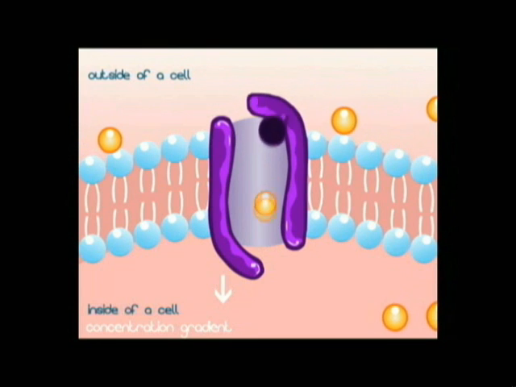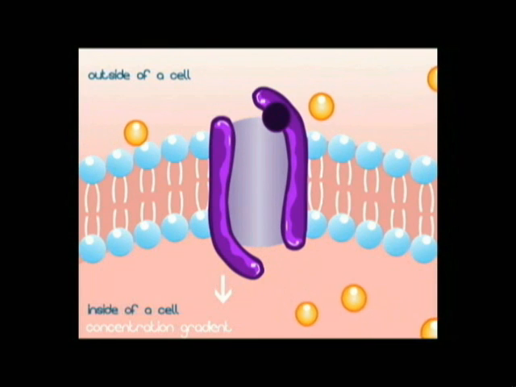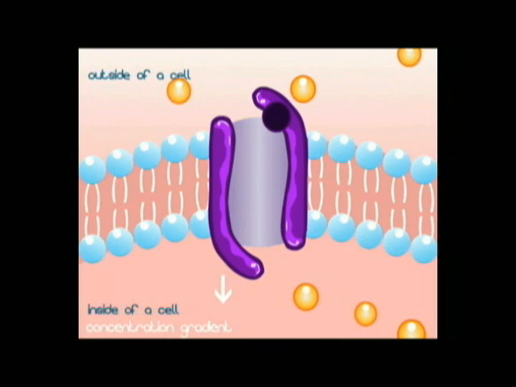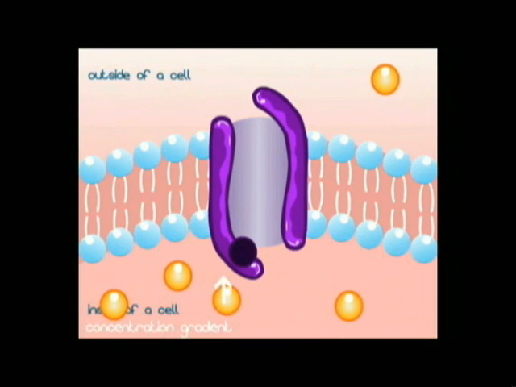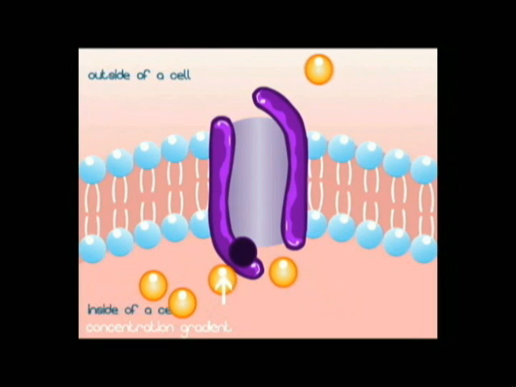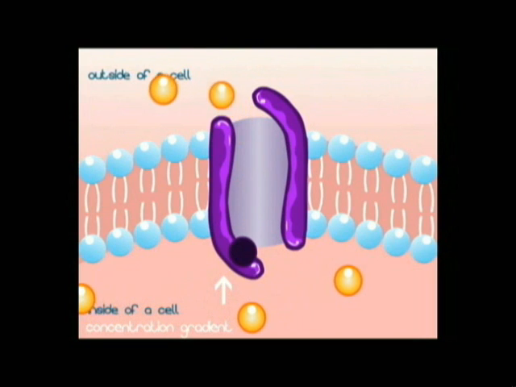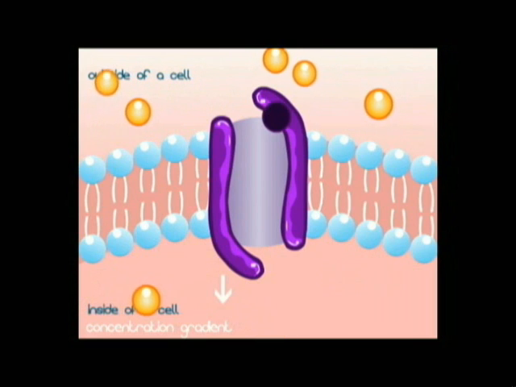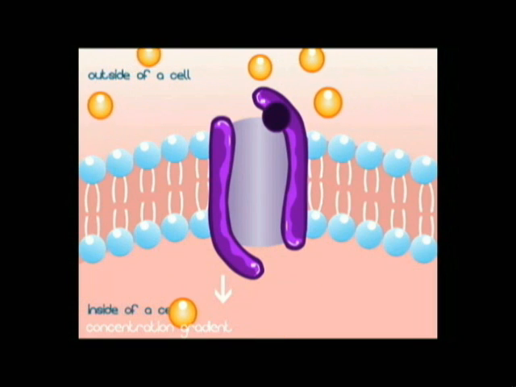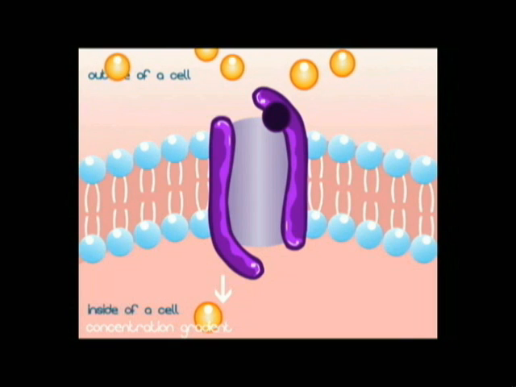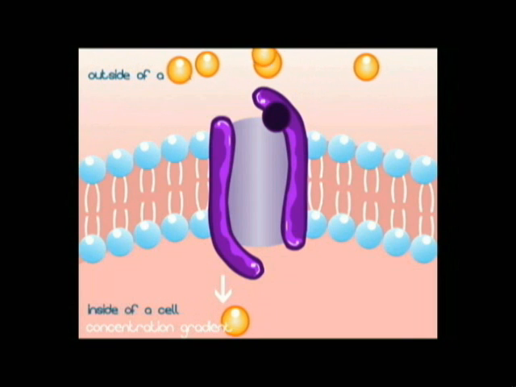Once the molecule binds to the carrier protein, this protein helps or facilitates the diffusion process by changing its shape and moving the molecule down its concentration gradient through the membrane into the cell, where it is released.